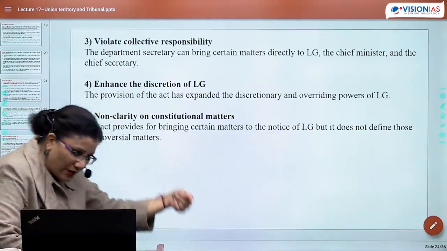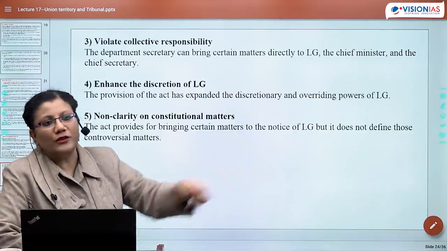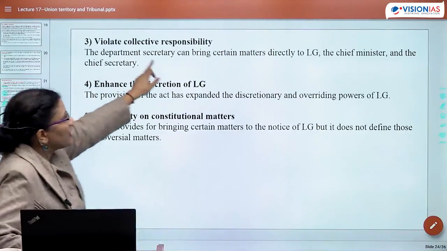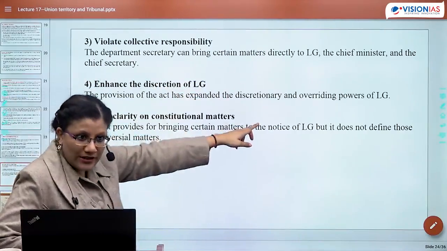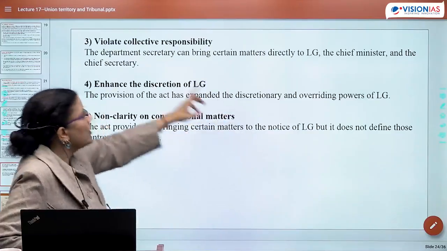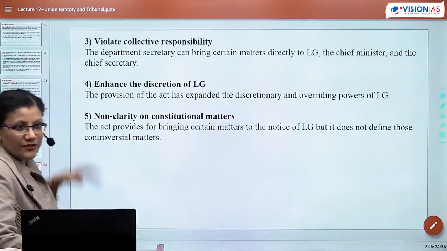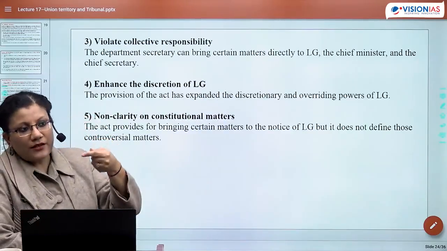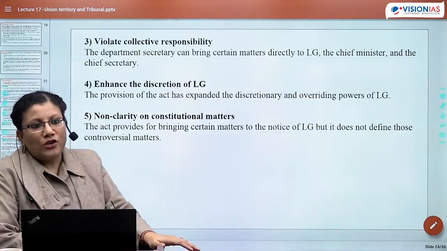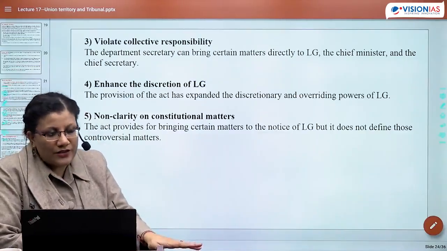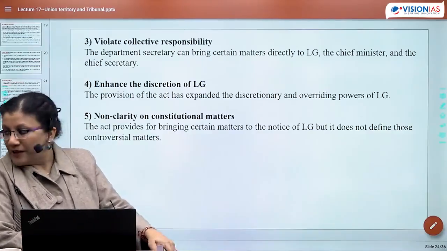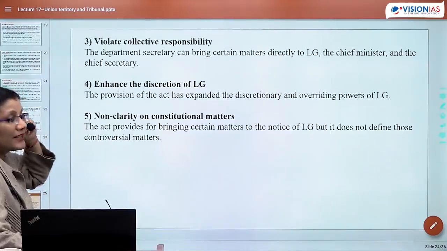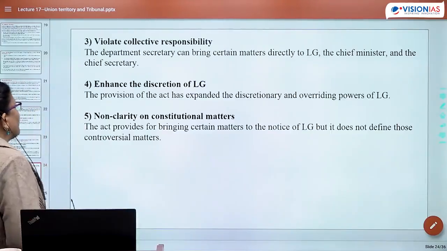The minister will put this in front of the legislature. The legislature is accountable to people. लेकिन ये act क्या कह रहा है? That a department secretary can bring the matter directly to the LG, directly to the chief minister, and even to the chief secretary. So somehow that loop of the minister is being bypassed. So it is being said it is not only violative of the triple chain of accountability, it is also violating collective responsibility.